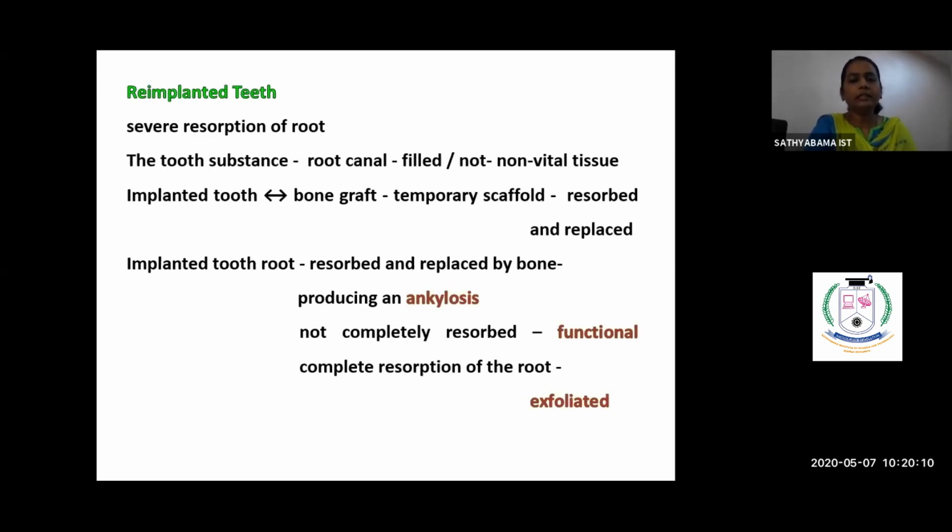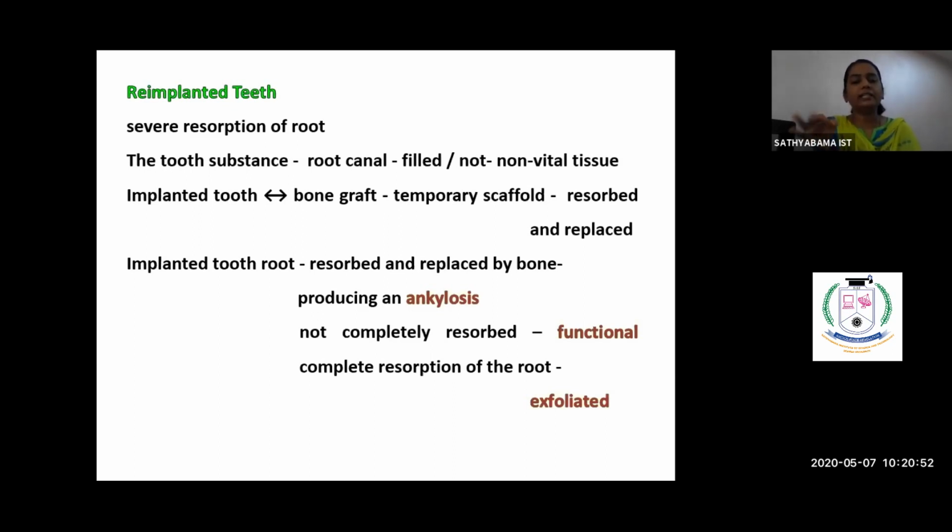Mostly this resorption could be replaced later by excess deposition of bone, resulting in ankylosis, a very firm attachment between the tooth and the bone, with no periodontal ligament at all. This sort of behavior could be seen in reimplanted teeth. Sometimes there will be resorption, but not complete resorption to re-establish the periodontal ligament space. Sometimes the resorption is so extensive that it will allow the exfoliation of the reimplanted tooth itself.